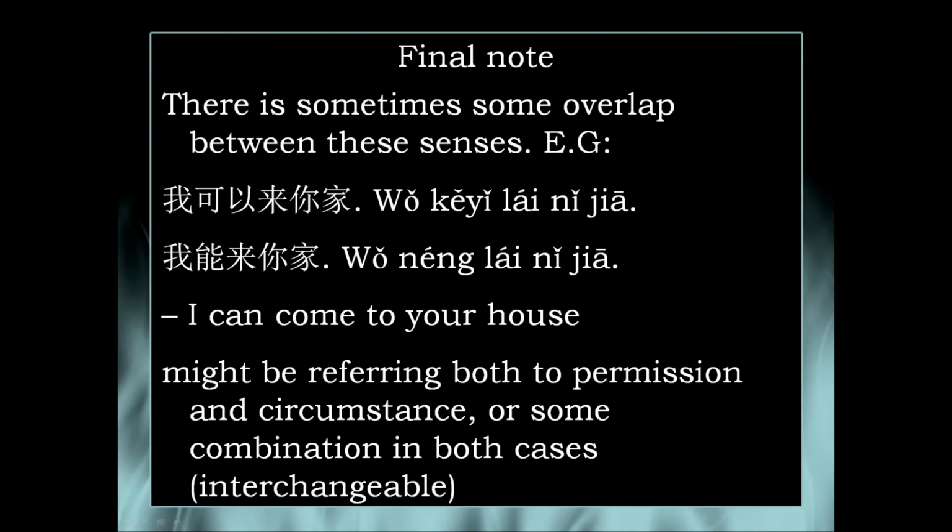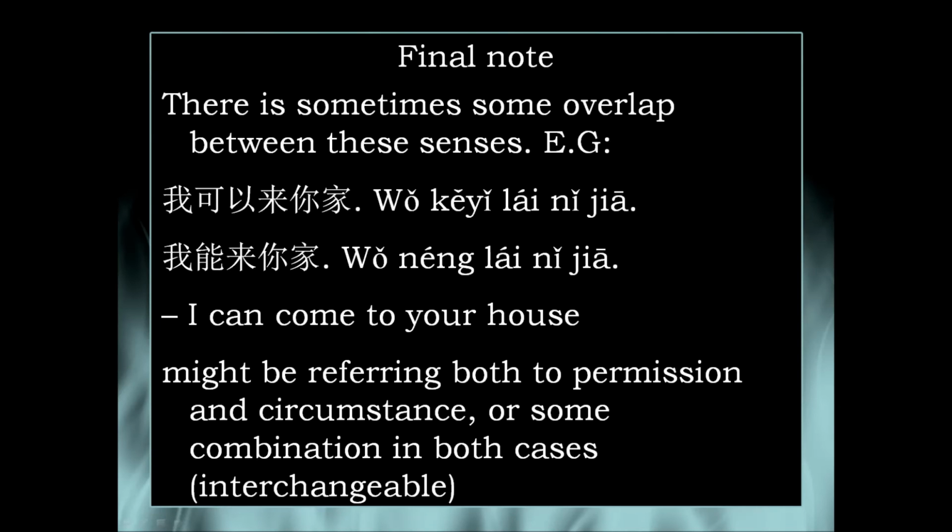Here's just a final note now that we've differentiated the three of these words for can, and that is that sometimes there is some overlap between these senses. So here are two examples. The first one is 我可以来你家, and the second one is 我能来你家. This, obviously translated to English, would be I can come to your house in both senses.